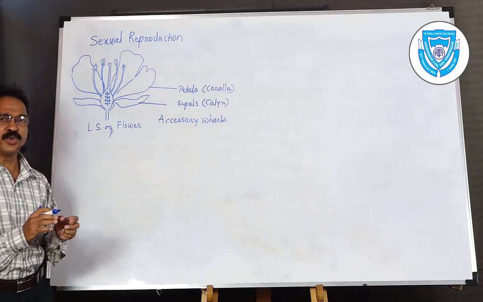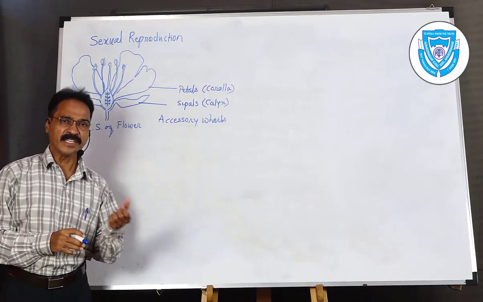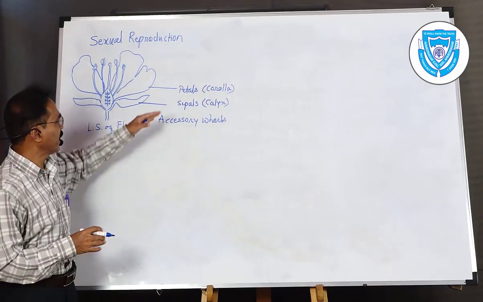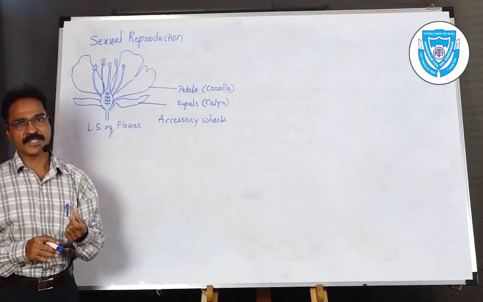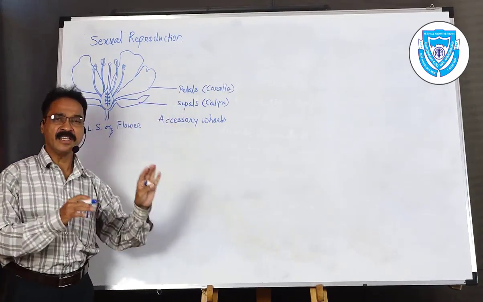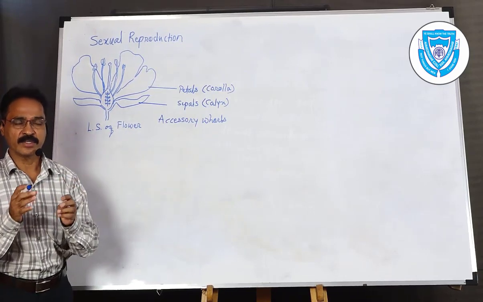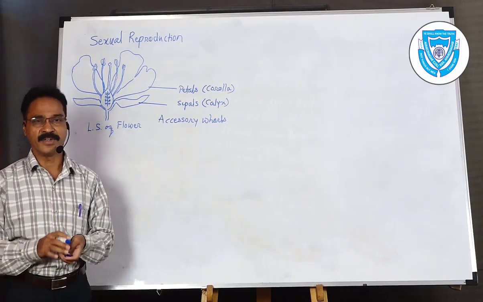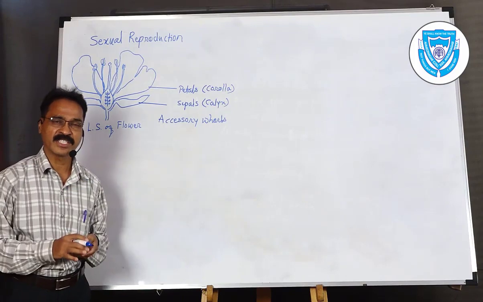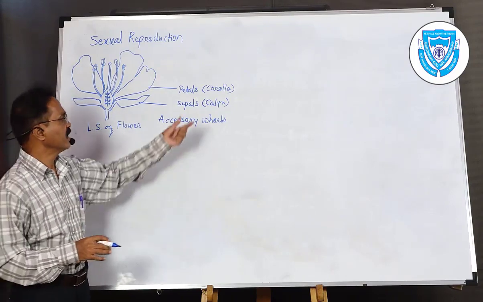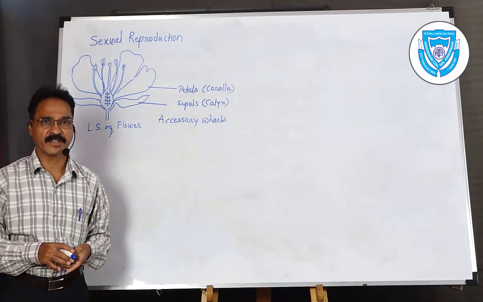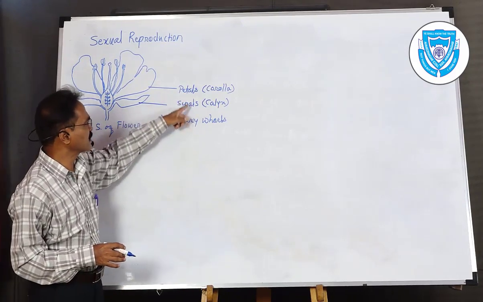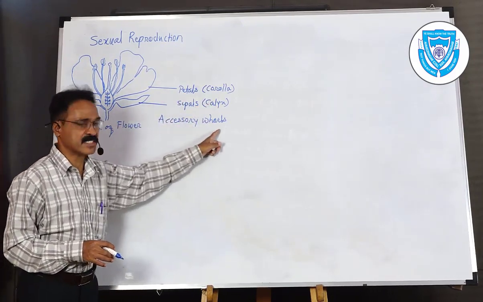So corolla is the unit where the petals are present. Generally they are next to the sepals inside when the flower is in a bud condition. And these petals are generally brightly colored, colorful. They even have the essence, and inside they may consist of nectar. Okay, so both the parts, that is the calyx and corolla, are accessory whorls.